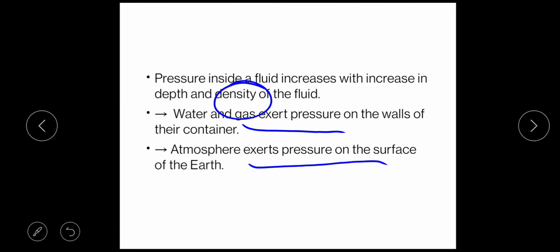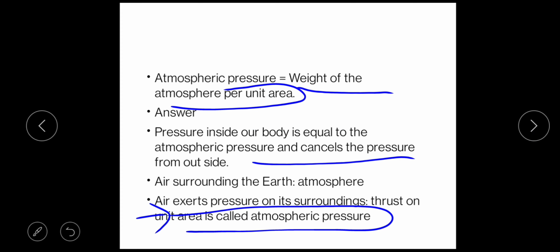Then you have studied atmospheric pressure, यानी atmospheric pressure will be equal to the weight of the atmosphere per unit area, and atmospheric pressure you can define as the thrust on unit area. And what do you mean by atmosphere? Atmosphere means air which is surrounding the earth. Okay, so we are stopping here.